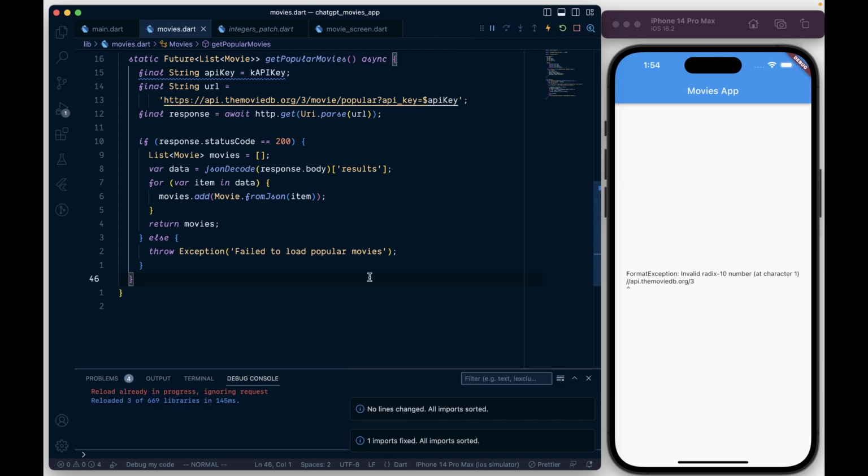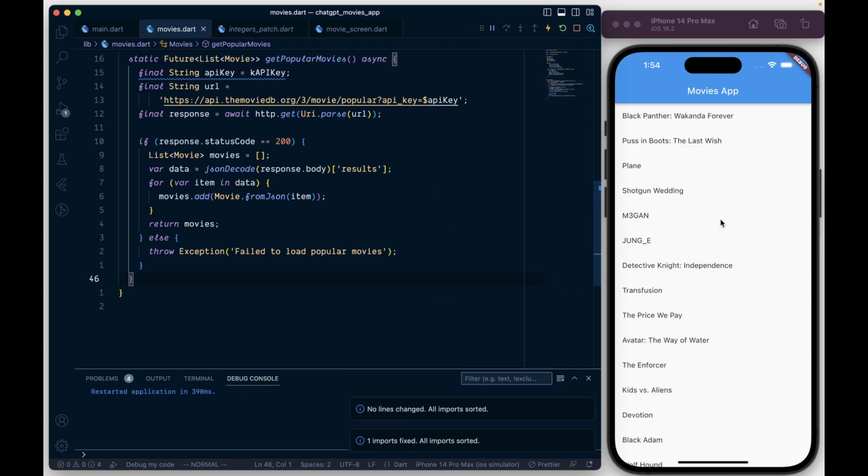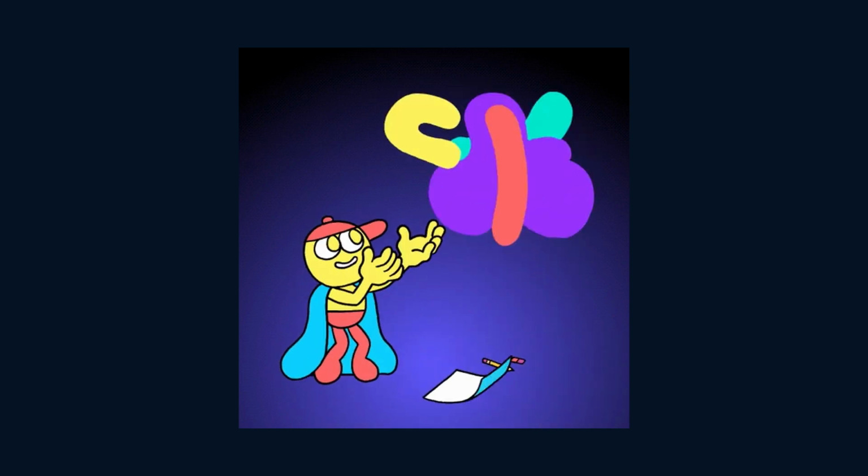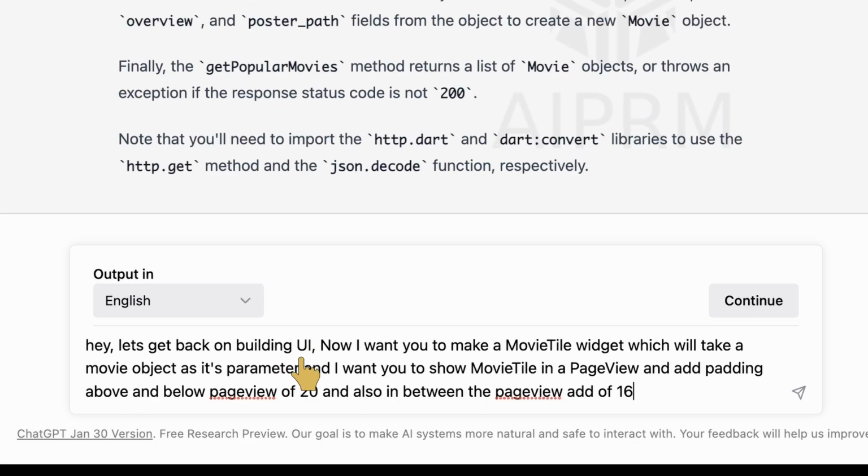And when I hot restart the application, I see a loading indicator and then the title of the movies, which is great, but still it is too simple. So it was time to test ChatGPT's creative juices. So I asked ChatGPT to build a UI where I want you to make a movie tile widget which will take a movies object as its parameter, and I want you to show this movie tile in a page view and add certain padding above and below the page view and in between.